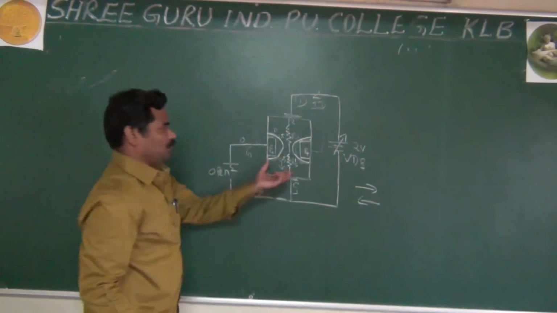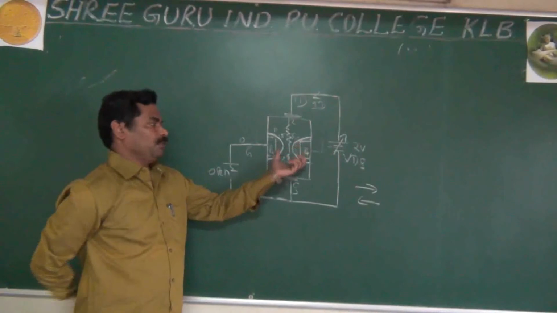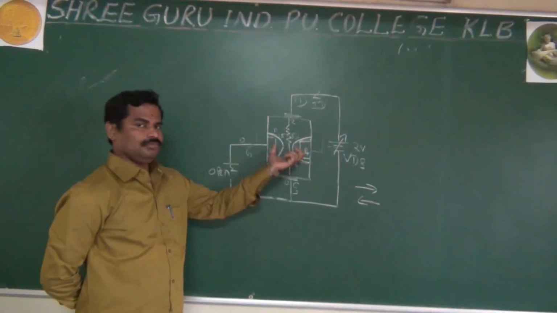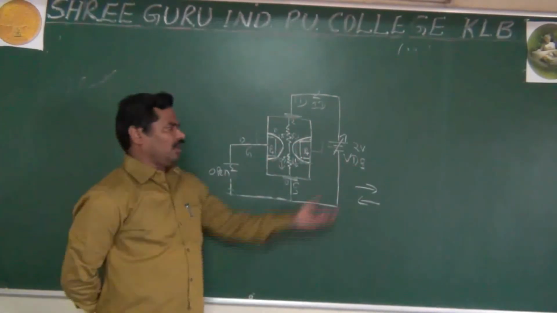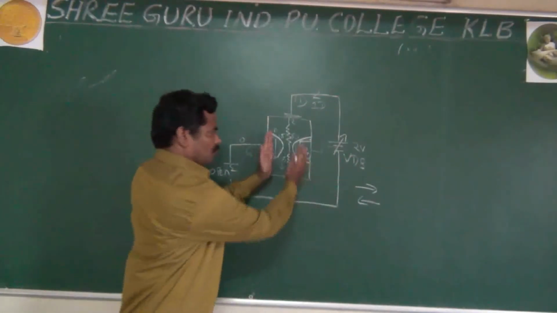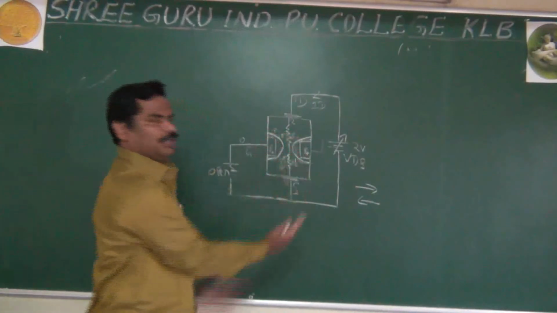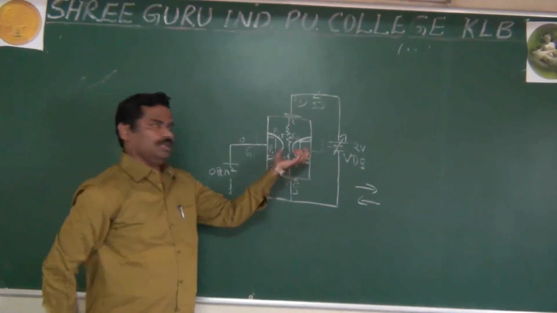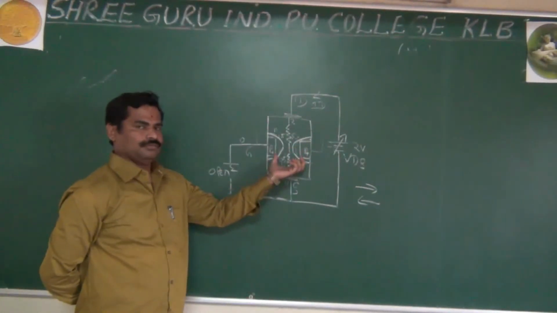It means it is in the shape of a wedge. The depletion layer is in the wedge shape. Now, if you further increase the voltage, what happens? Once again, the depletion layer comes nearer, very near.